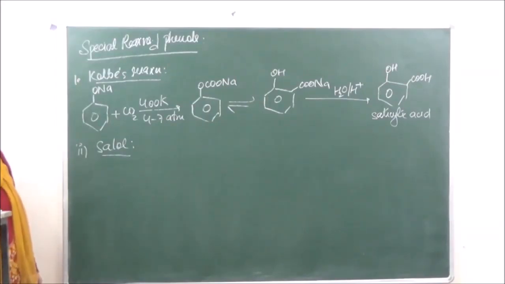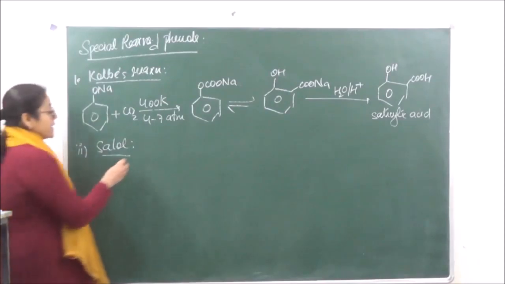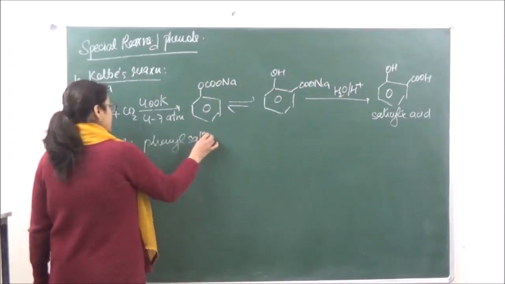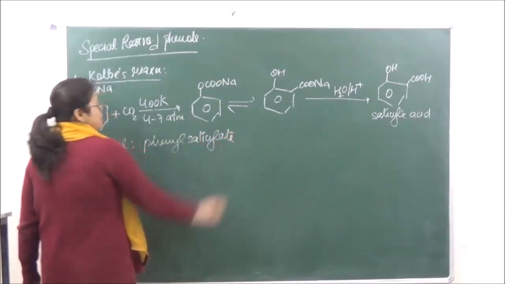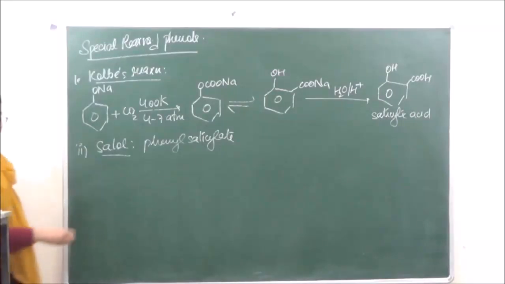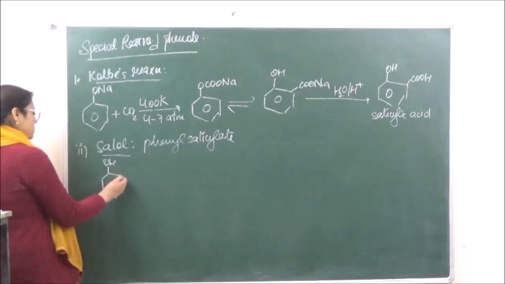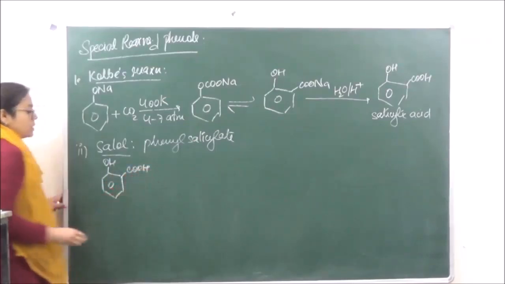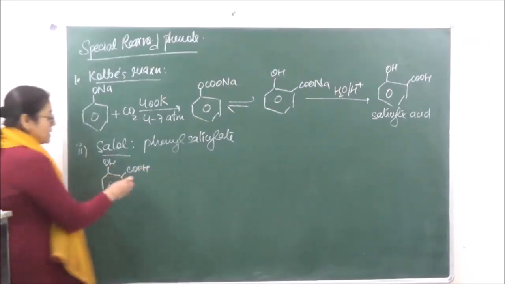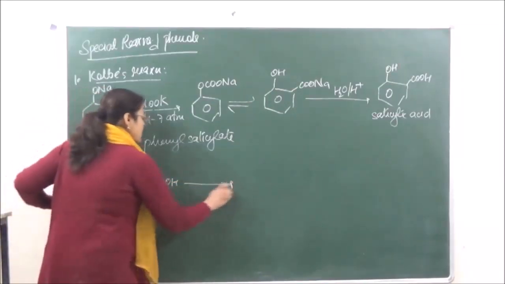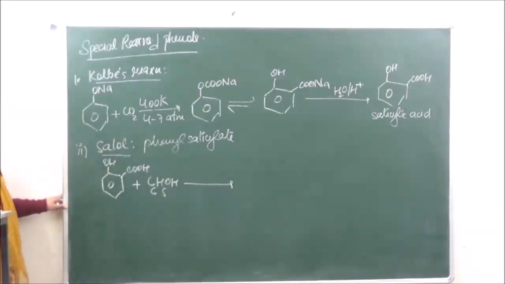Savolon, you have read about it, right? We use it as a disinfectant and antiseptic. Phenyl salicylate. So over here we have salicylic acid plus C6H5OH.